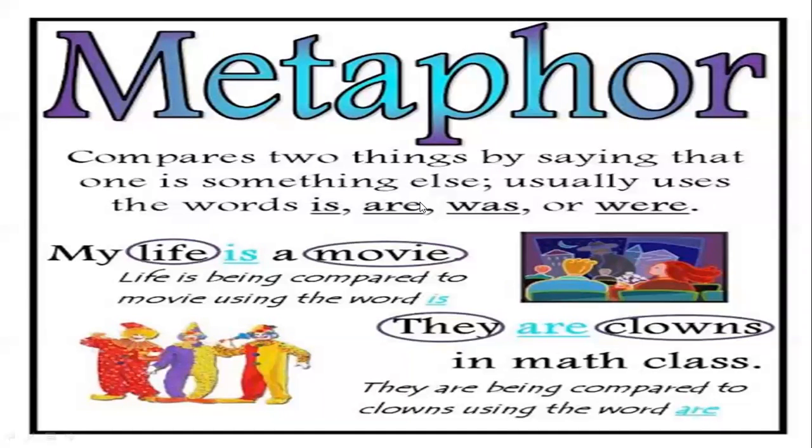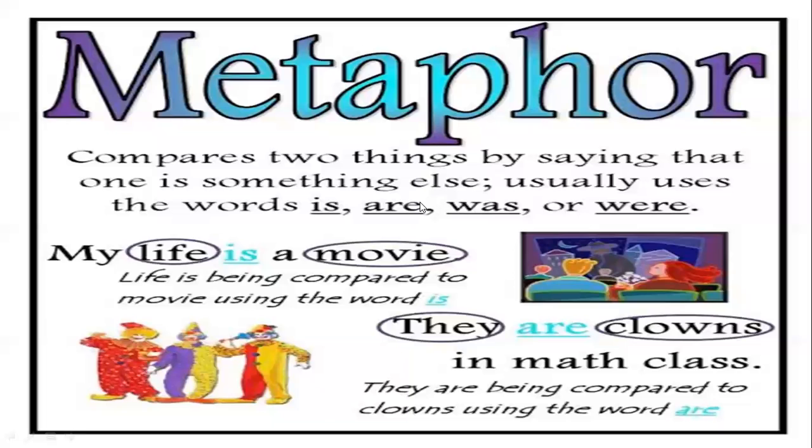As you can see in the example, my life is a movie. This is metaphor. Actually, it's not a movie, but the person is saying that my life is a movie. But if that person says, my life is like a movie, then it becomes simile. Now one thing is projected onto the other, so this is why it is called metaphor.